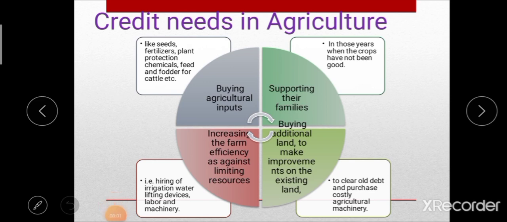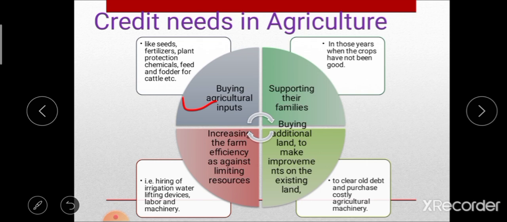After the definition and meaning of credit, the next point is credit need in agriculture. That means what are the importance or needs of credit in agriculture. There are different points in that. The first one is buying agricultural inputs. Credit is essential for agriculture to buy various inputs like fertilizers, seeds, plant protection chemicals, feed and fodder for cattle, etc.